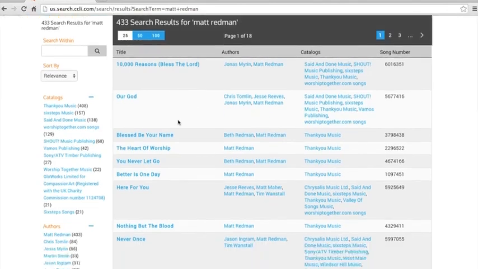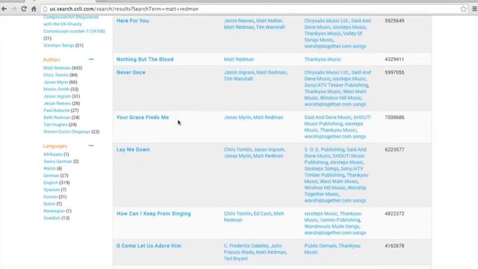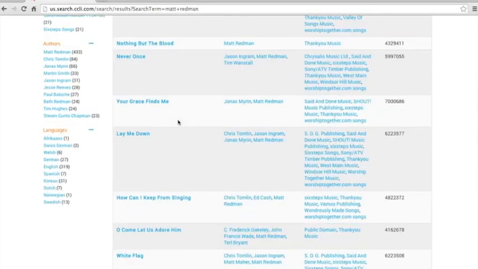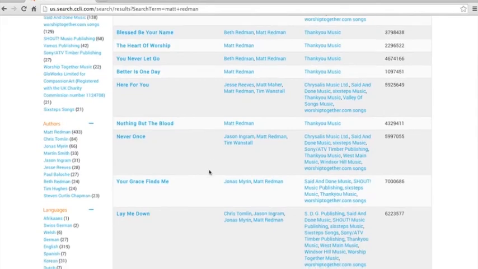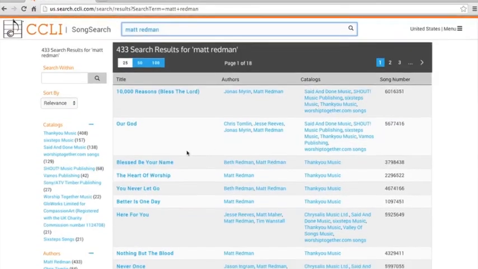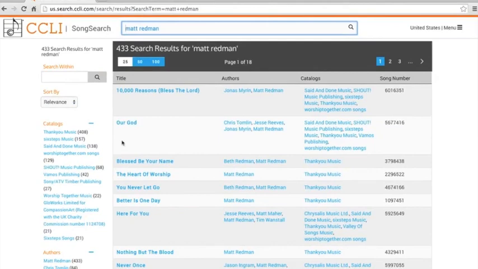But here you can see all of the Matt Redman songs, whether he's the only writer, like Nothing But the Blood, or where he's a co-writer with other people like Chris Tomlin or Jonas Mirren. If you look over here on the left, you can see catalogs that Matt Redman's name may be associated with.